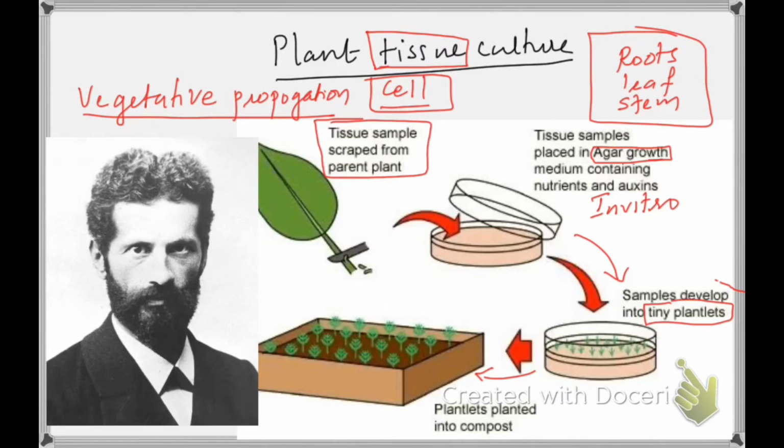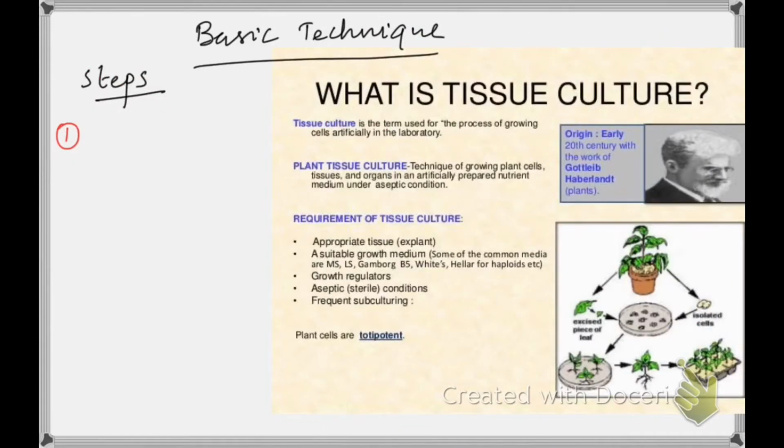Now look at this, the picture of the scientist. Actually, the idea of plant tissue culture was put forward by Gottlieb Haberlandt. So he is known as the father of tissue culture. The first step in plant tissue culture is selection of explant. Explant means an excised part of a plant.